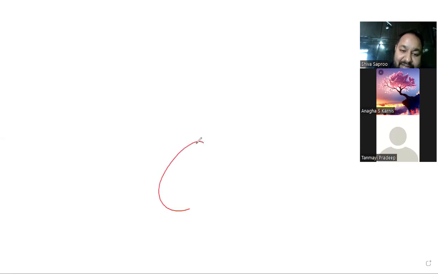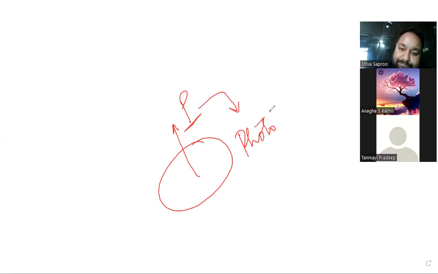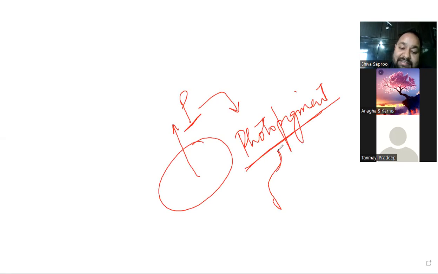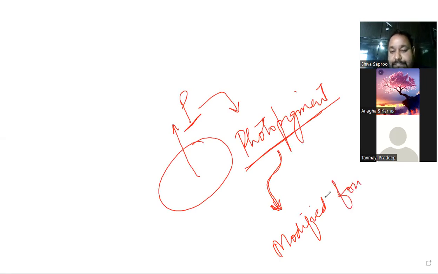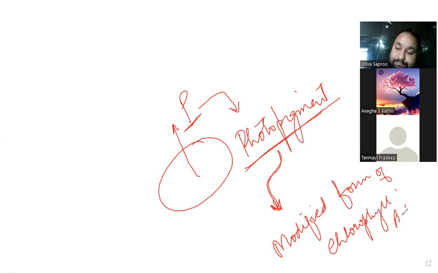And the reaction center is always named by the term P. P stands for photopigment. And what is in the reaction center is the photopigment. And photopigment is nothing but a modified form of chlorophyll A.